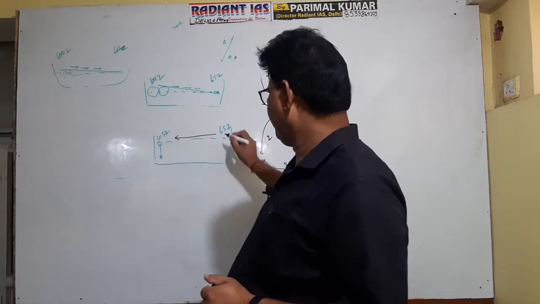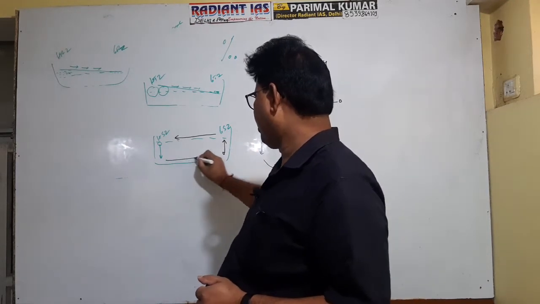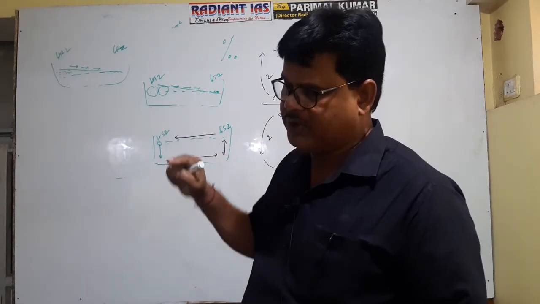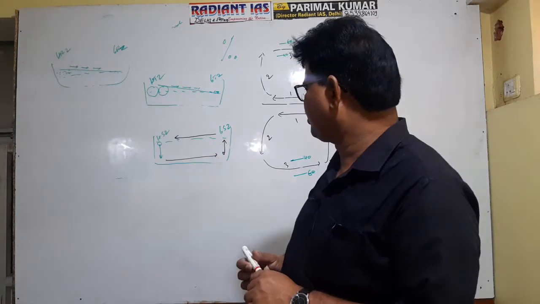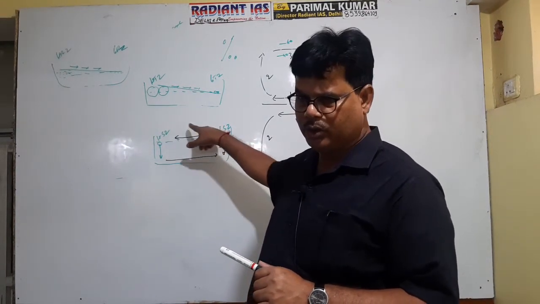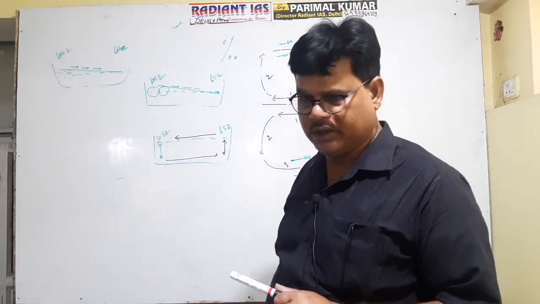To fill this gap, water will uplift in the upward direction, and to fill this gap, water will move here. So this type of circulation is found due to the salinity difference in the oceanic water. You can say that the oceanic current originates from the low salinity zone to the high salinity zone. Getting it?